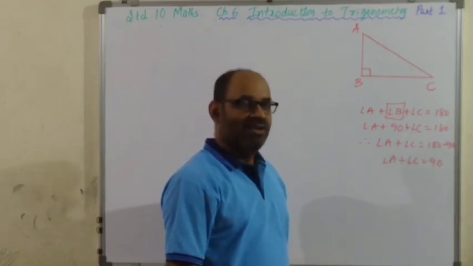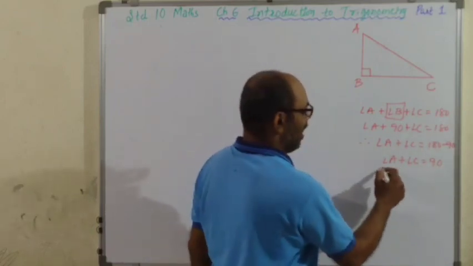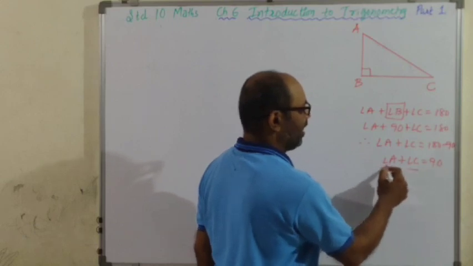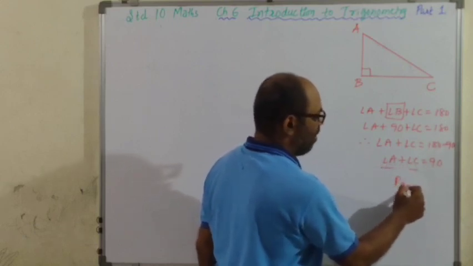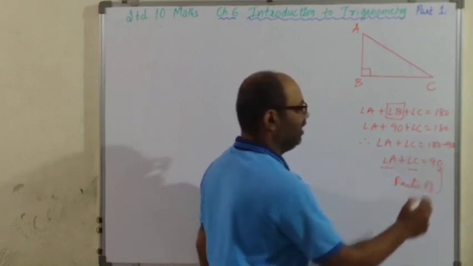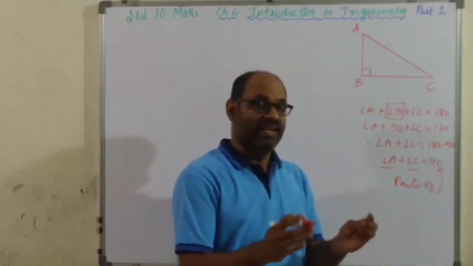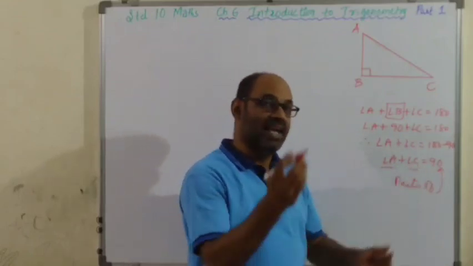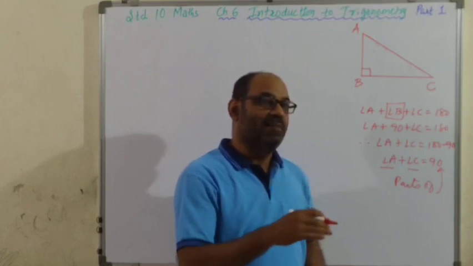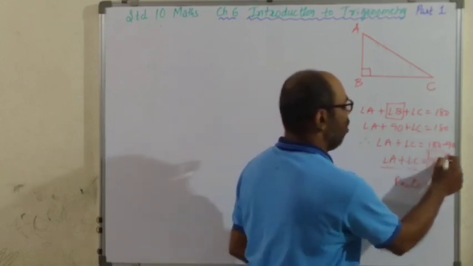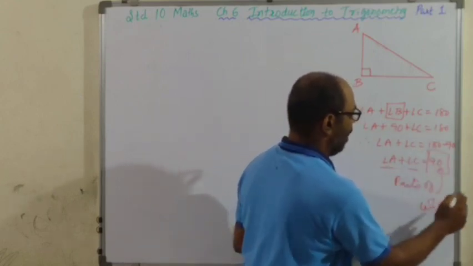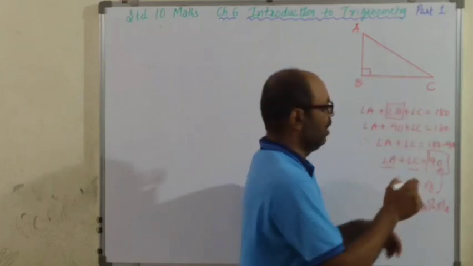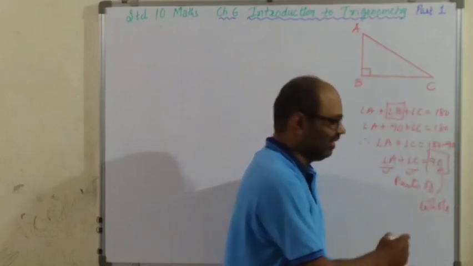Children, recall Euclid's property. Angle A and angle C are parts of 90. Their total is 90. So angle A and angle C are parts of 90, and any part of the whole, 90 is the whole thing, both together make the whole thing 90. So each part is less than 90.